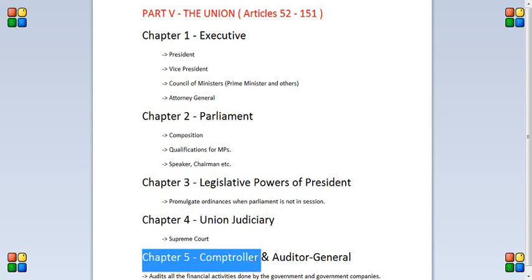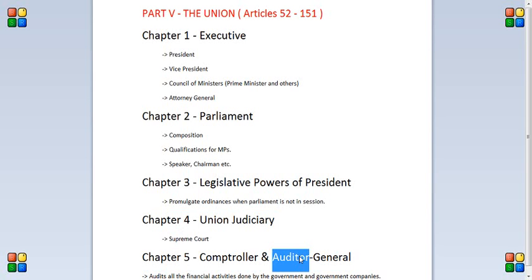Chapter 5 talks about the Comptroller and Auditor General. Basically, he audits all the financial activities done by the government and government companies, like all the companies that are under the government, like Coal India and things like that, to check whether everything is going fine and there is no corruption and things like that. Those kinds of things are verified by this person, the Comptroller and Auditor General. It talks about how this person is appointed and how he can be removed. This person is some kind of auditor of what the government does.